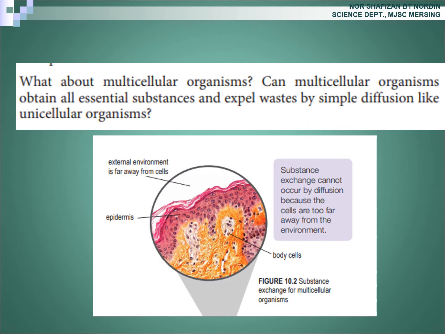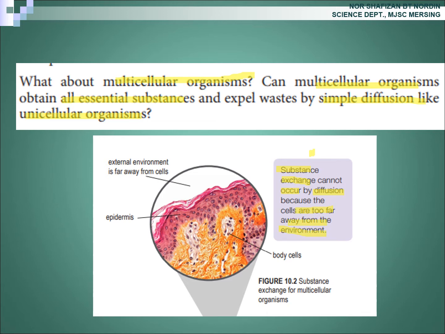Okay. How about multicellular organism? Can multicellular organism obtain all essential substances such as oxygen, nutrient, and expel waste by simple diffusion like unicellular organism? Okay, so for you to know, substances exchange cannot occur by diffusion in multicellular organism because the cells are too far away from the environment.